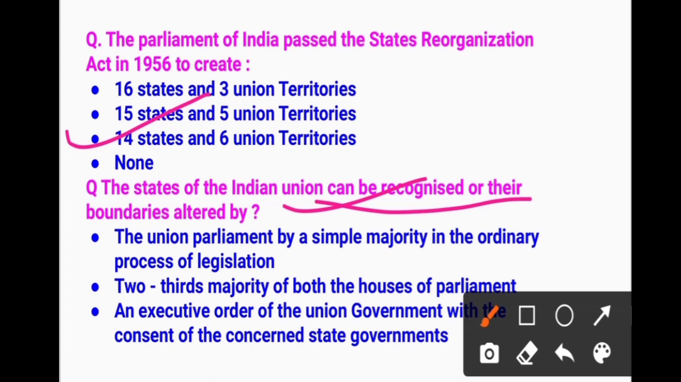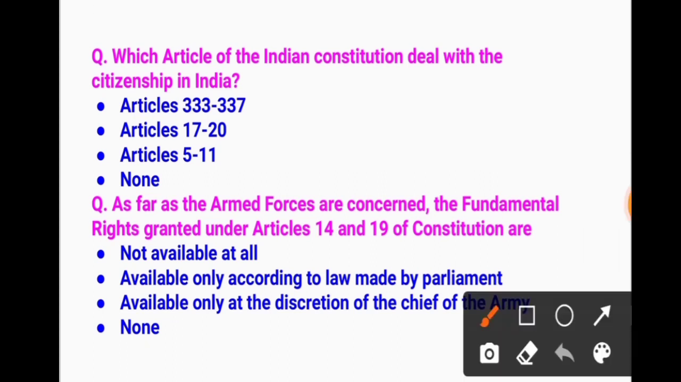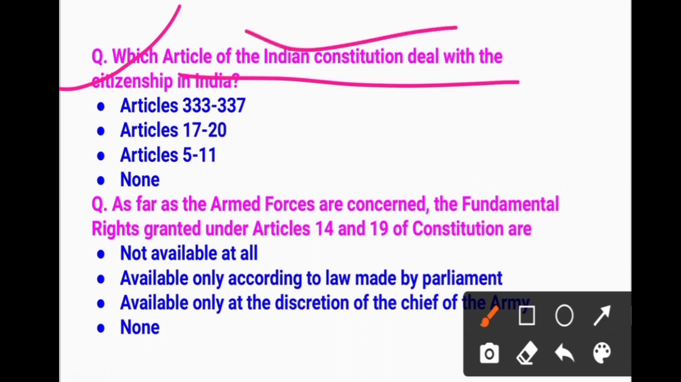By what methods? Which one? The Union Parliament, by a simple majority in the ordinary process of legislation. Then the next question is, which article of the Indian Constitution deals with citizenship in India? Which article? Articles 5 to 11.